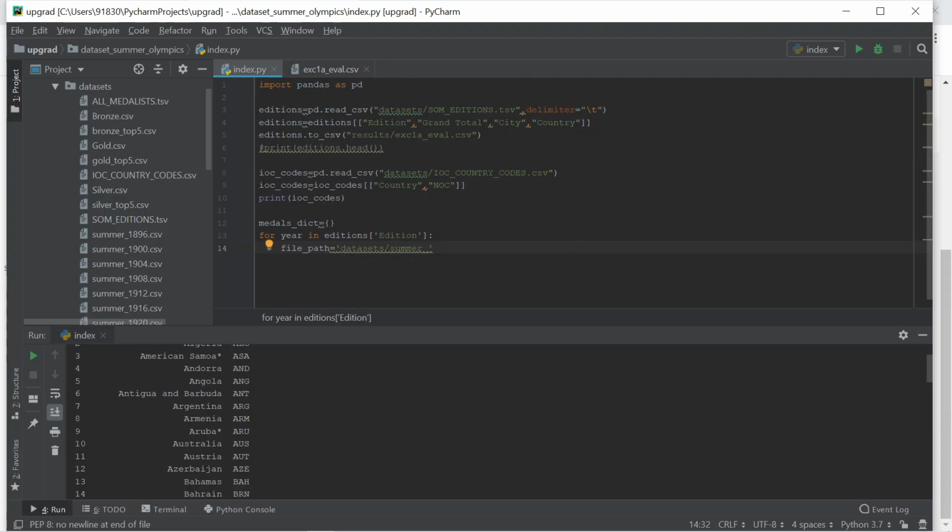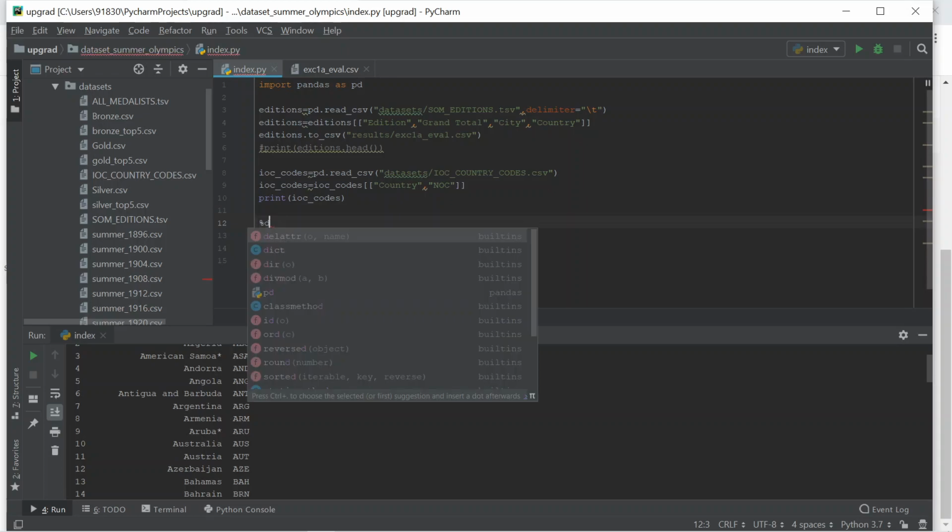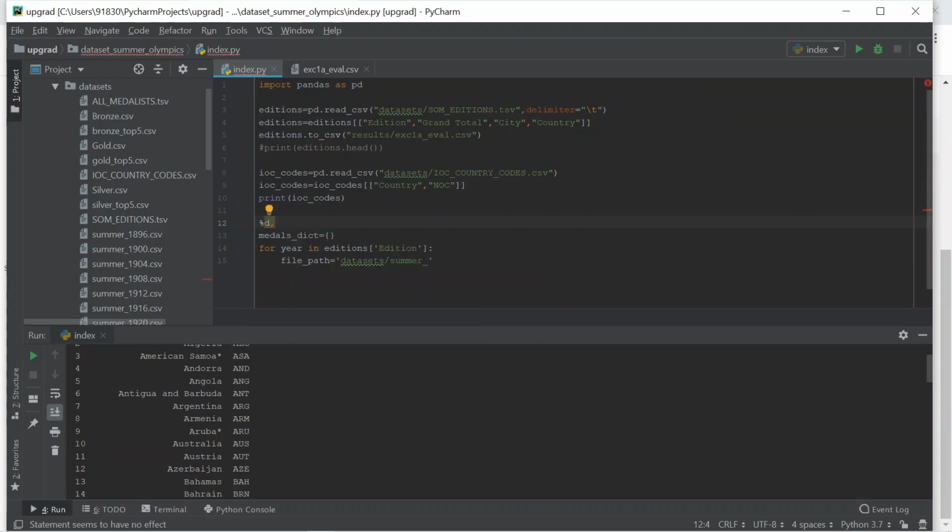generally in any programming language we have something like percentage d for integer, percentage f for float. These kinds of things are there, and we will use the same thing here.